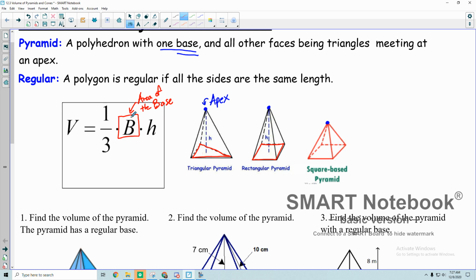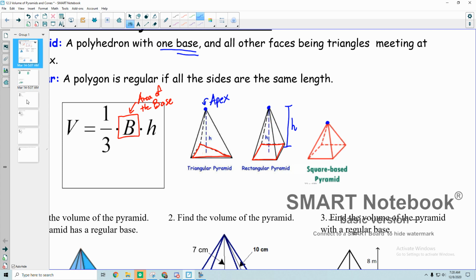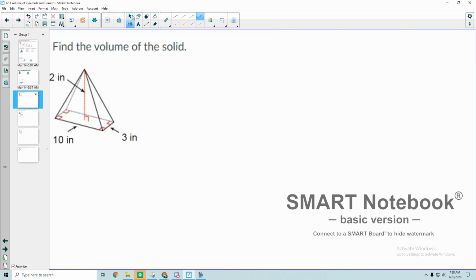So depending on what kind of base we have, whether it's a square, a rectangle, or a triangle, we're finding the area of that first, plugging that in, then seeing how high our pyramid goes, what the height is, and that height can be inside the pyramid, like we see like this, like it goes from the apex all the way down to the bottom of the base, or it could be shown on the outside. So sometimes we might see the height on the outside like this. Either way, we're just trying to see how tall our pyramid is, and that gets plugged in there. So let's go through some examples of how to do this then.